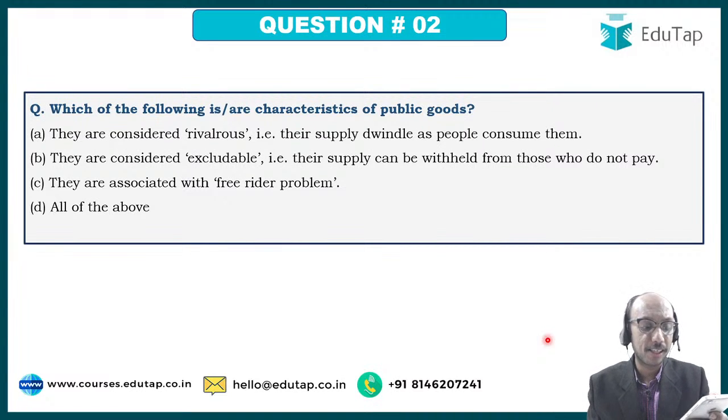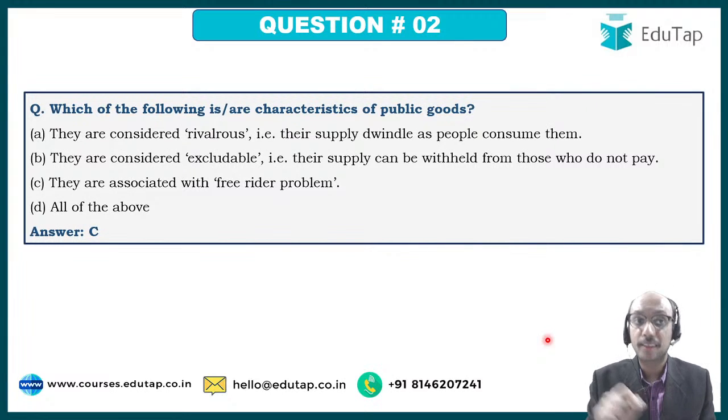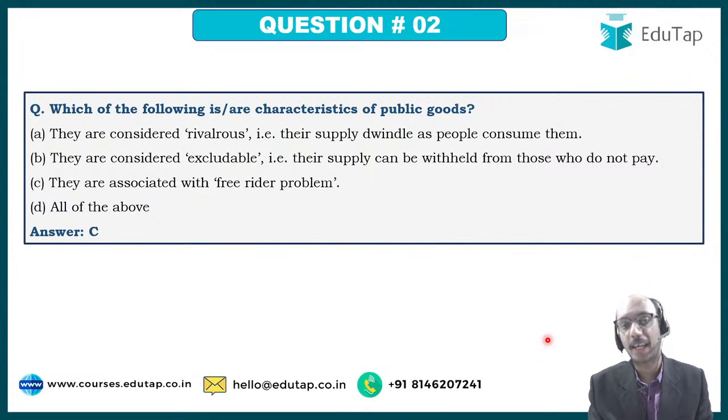DK has given answer as C. The right answer over here is C. They are considered non-rivalrous because their supply does not dwindle as people consume them. They are considered non-excludable because their supply cannot be withheld from those who do not pay. They are associated with free rider problem. And all of the above is not the right answer. C is the right answer. And Shweta Singh, Krutika Shri, Prince, DK have given the right answers.